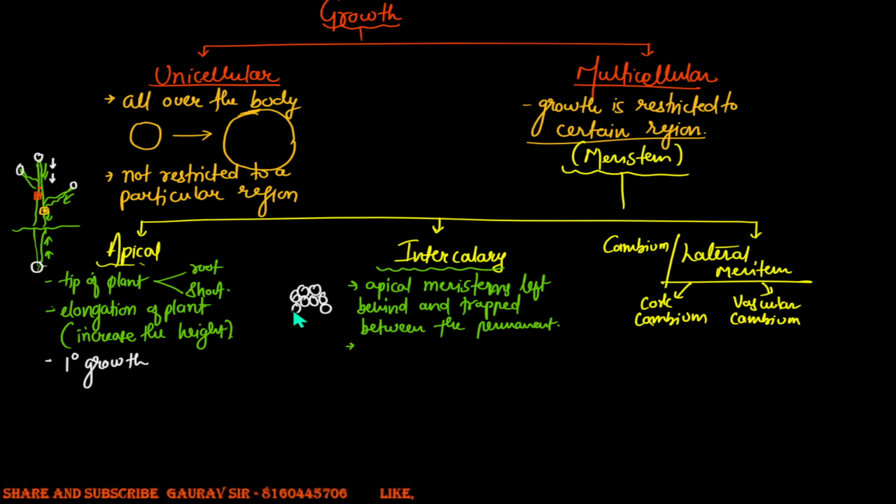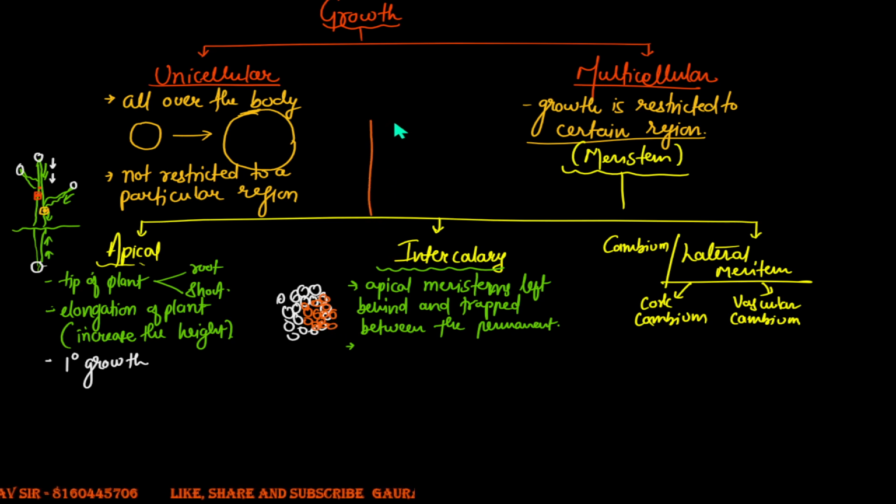Now let's say these are a bunch of cells, those are permanent cells, and between these permanent cells, what do you find? You'll find a few meristems. So what you find is these meristems, in spite of the fact that they are trapped between the permanent cells, would not lose their tendency to divide. They would keep on adding new cells, resulting in the formation of a bulge.